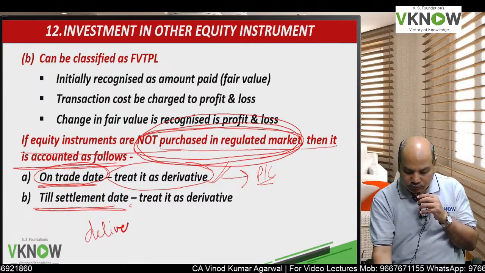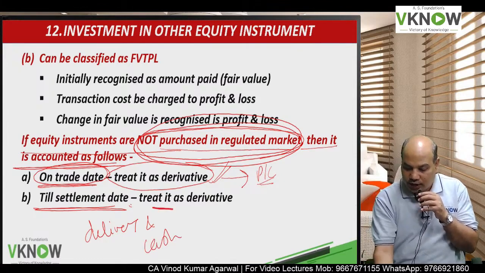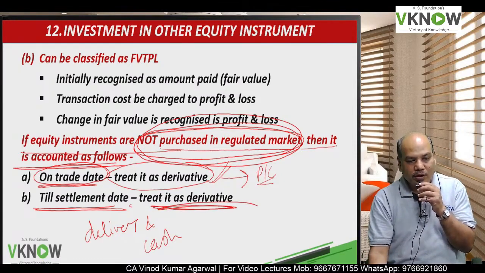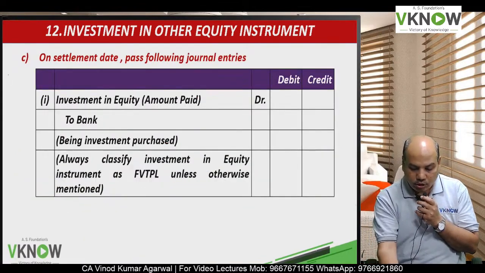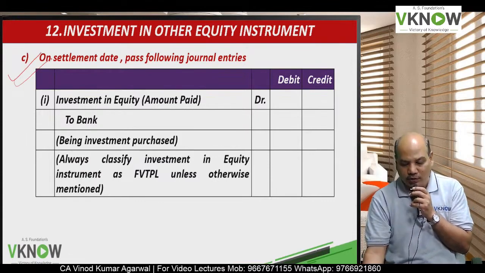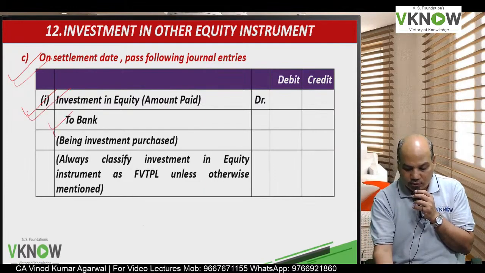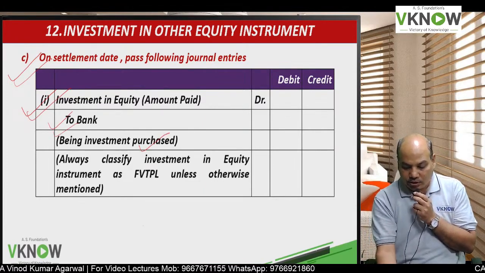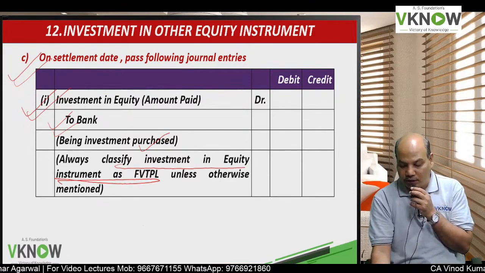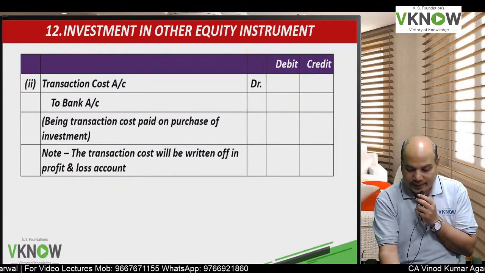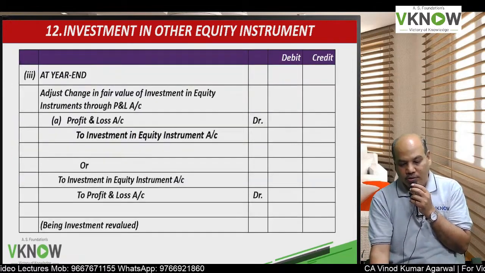Delivery and cash are done on this date. Till that date, it will be treated as derivative and any change in fair values will be transferred to P&L account. On settlement date, the following journal entry will be passed. Investment in equity account debit to bank account, being investment purchased. Such instruments are always classified as FVTPL unless otherwise mentioned. Any transaction cost paid will be written off in profit and loss account.